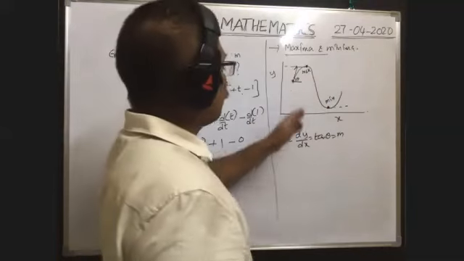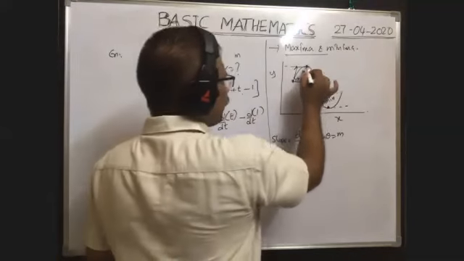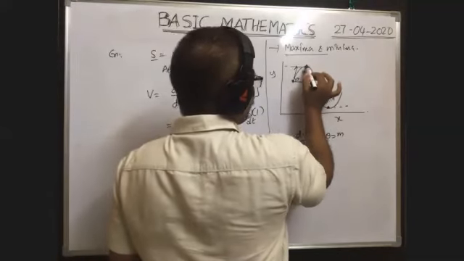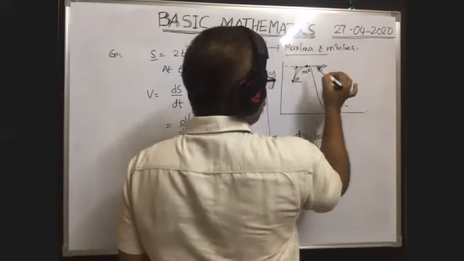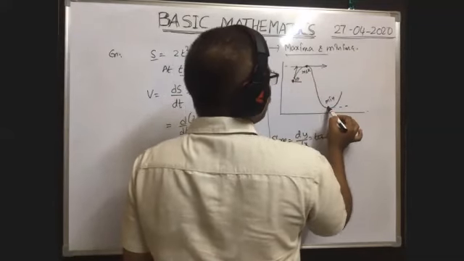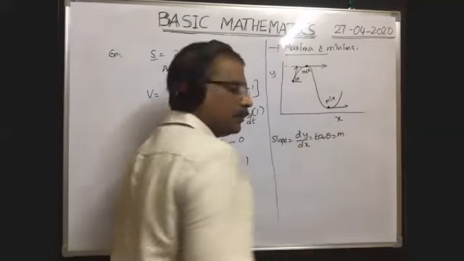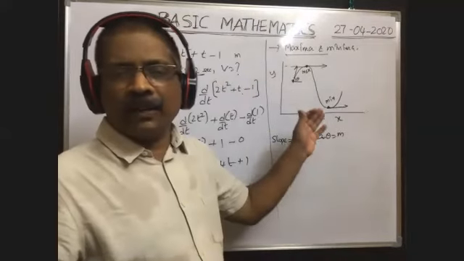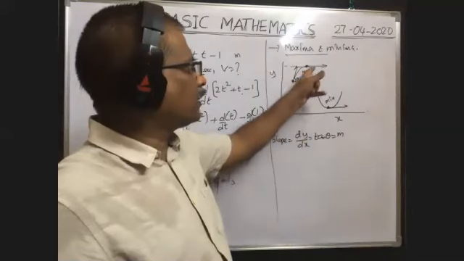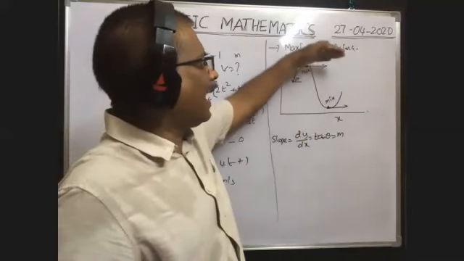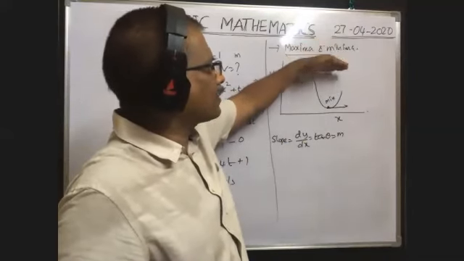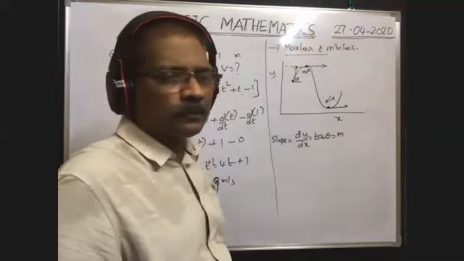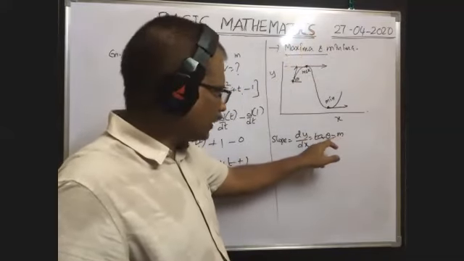But whenever y value is maximum or minimum, maximum means at this point it is maximum. At this point, if you draw the tangent, tangent is along this direction, isn't it? So the maximum value of y or minimum value of y, if you draw the tangent, it is horizontal, and the angle made by this straight line with the x-axis is 0. That's why slope is 0. Theta is 0 means slope is 0.